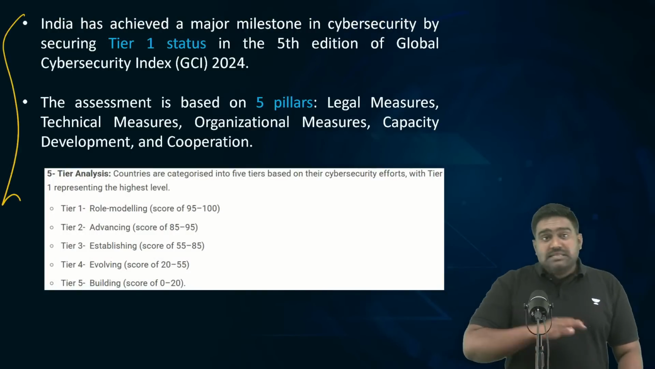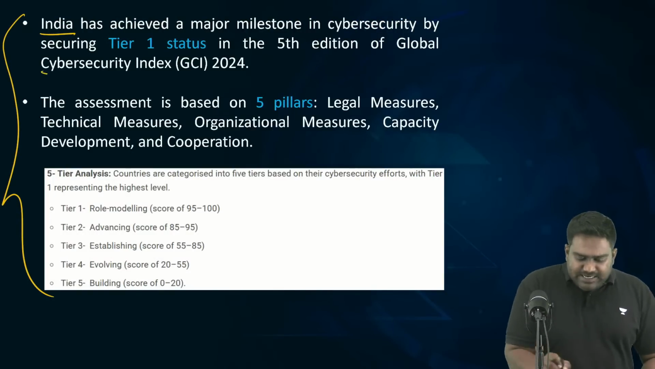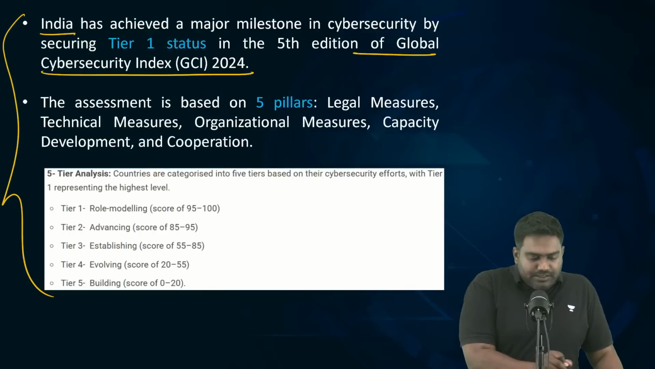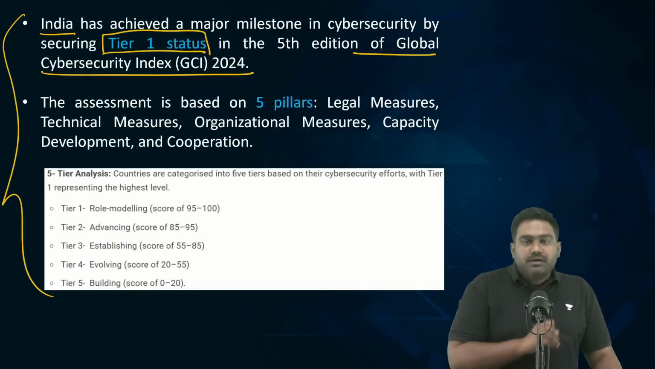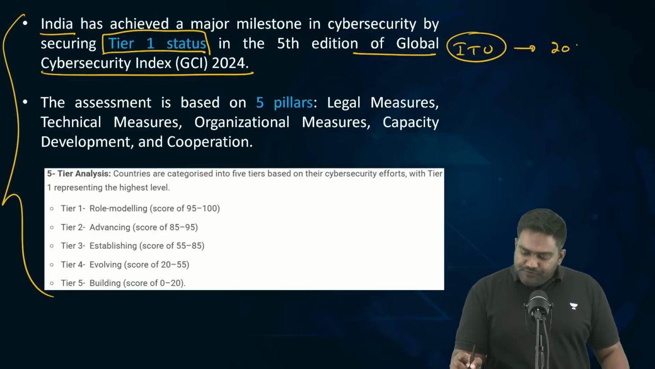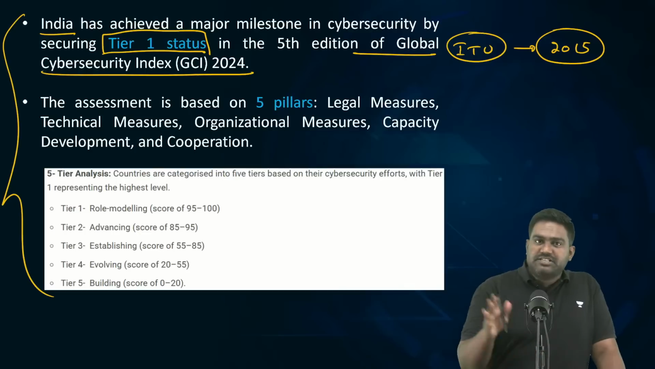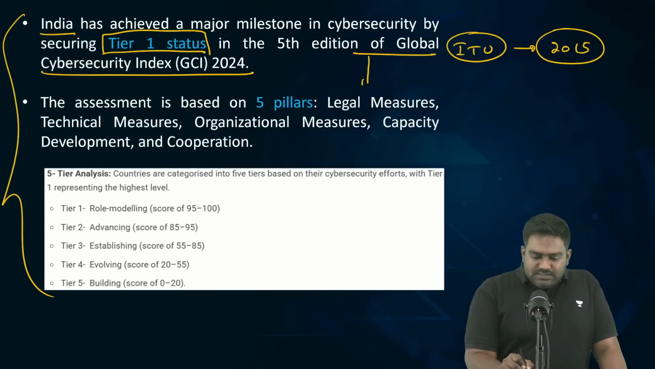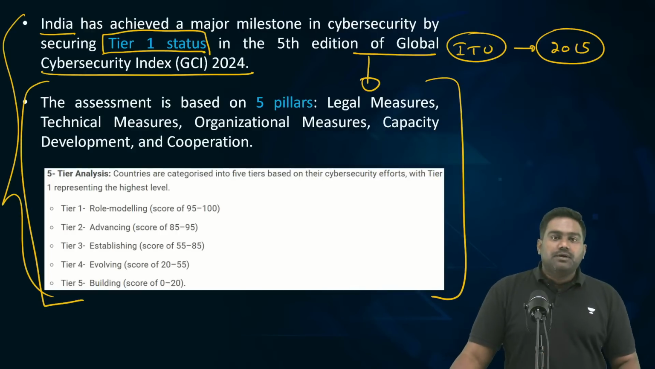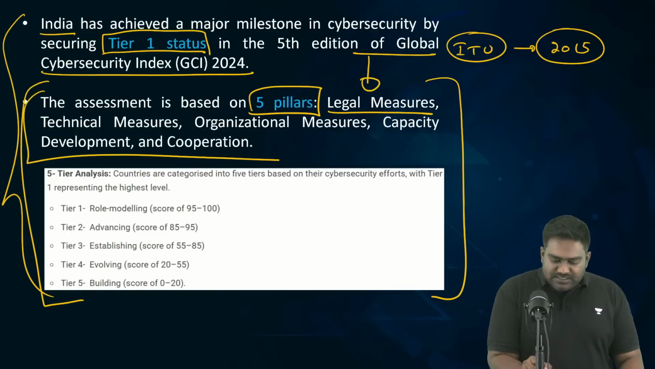Now, what is this Global Cybersecurity Index? Why is it important? In the latest index that was published in 2024, India has achieved Tier 1 status. See, the ITU started publishing this index in 2015. Since 2015, ITU has been publishing the Global Cybersecurity Index. It studies the cybersecurity preparedness of different countries. It uses different parameters. Five pillars are used, five parameters are used.